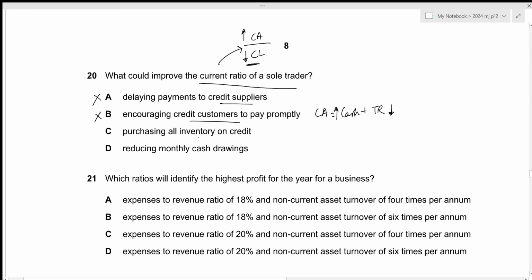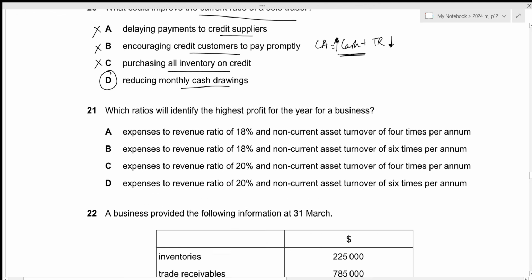C is purchasing all inventory on credit. If we purchase all inventory on credit, it means that we will have higher trade payables, which is part of current liabilities. But we want the current liabilities to decrease, not increase. So C is also incorrect, which leaves us with option D to be the correct answer. Option D is to reduce monthly cash drawings. If we reduce the monthly cash drawings, it means that the cash will increase within our current assets and we want the total current assets to increase. So this is what we're looking for. That is all for the 20th question. Let's move towards the next one.